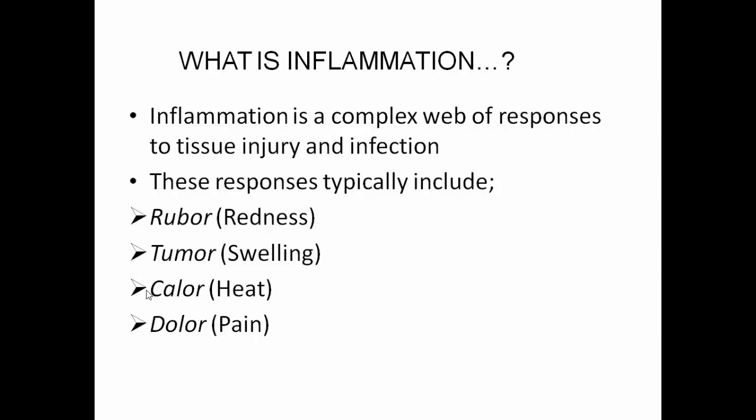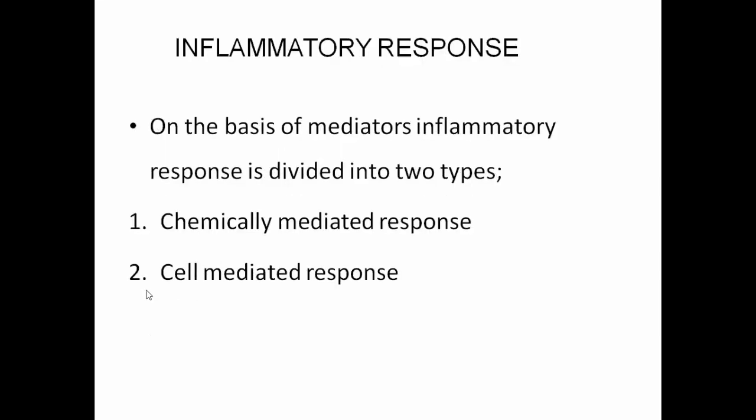So now to begin with, what is inflammation? Inflammation is a complex set of responses to tissue injury and infection. These responses generally include redness, swelling, heat and pain. Redness is due to vasodilatory effect and release of bradykinin and histamine. Swelling is due to increase in vascular permeability. Heat is due to increase in the blood flow, and pain is due to irritation to the nerve endings.